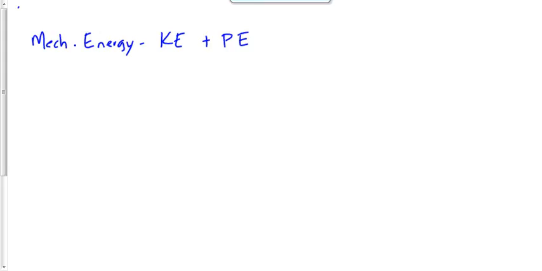It can be transformed from one type to the other. It can be transferred from one object to another. But if we take into account everything, the total amount of energy will always remain the same. Now, there's a whole lot of places in physics where we apply the law of conservation of energy.